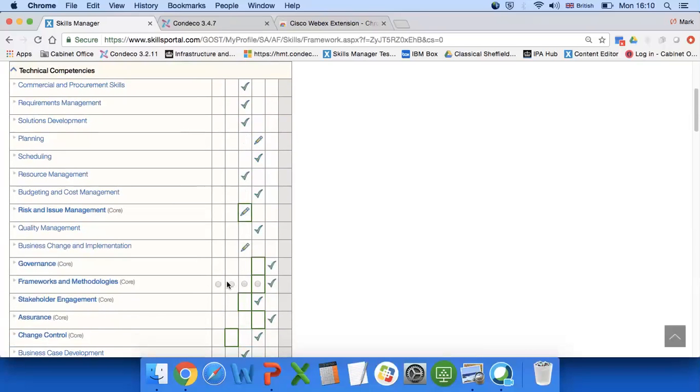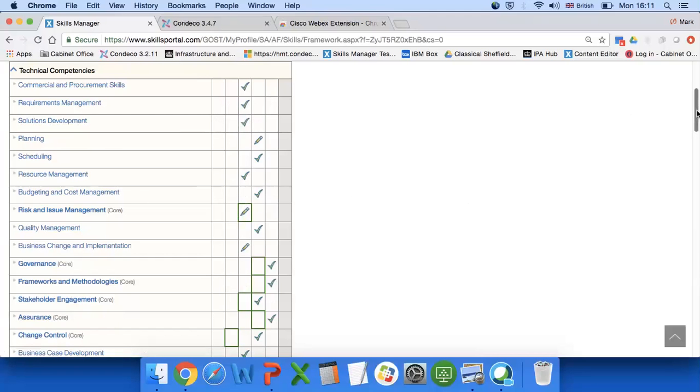It may be that you're doing more than one of those 20 roles, and in that case, think about the job role you spend most of your time doing. You can use the functionality of the tool to look at any of the other roles that you're doing. But if you don't have a job role assigned, that's not an issue either. It just means you don't get the green boxes, so you'll just get blank columns here.